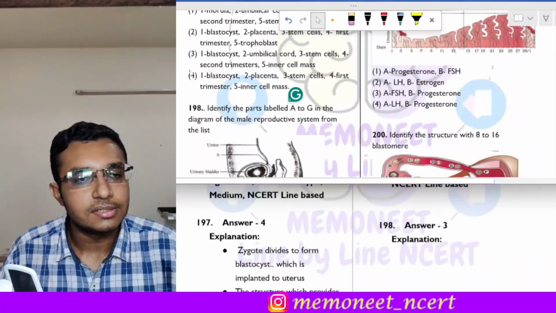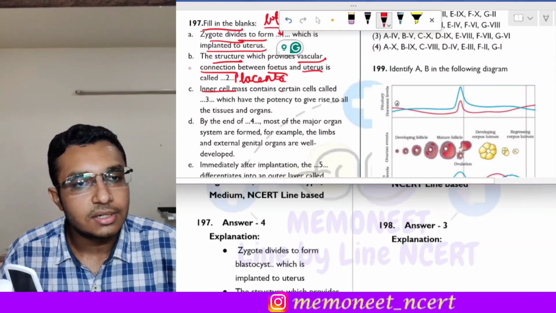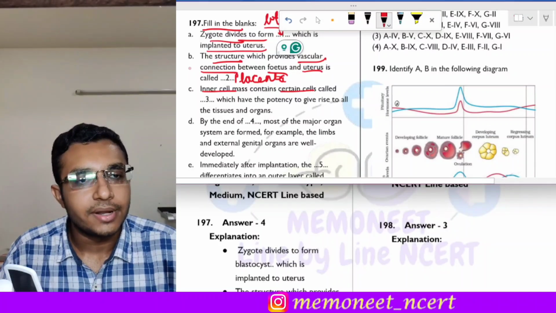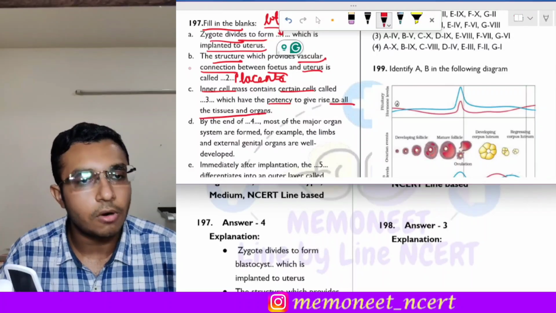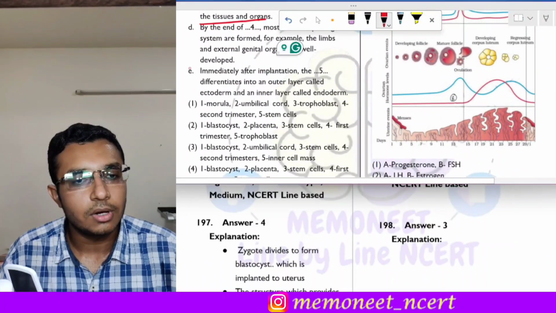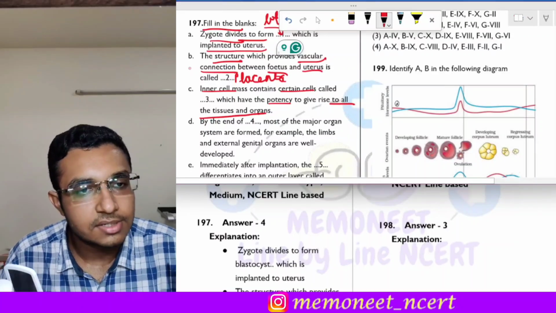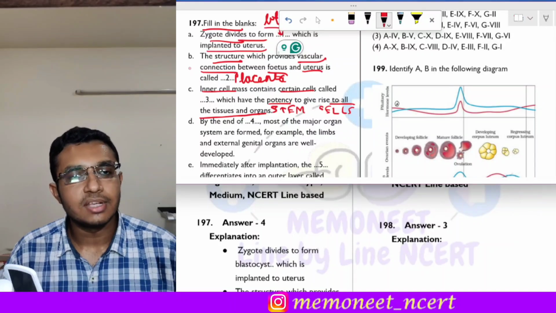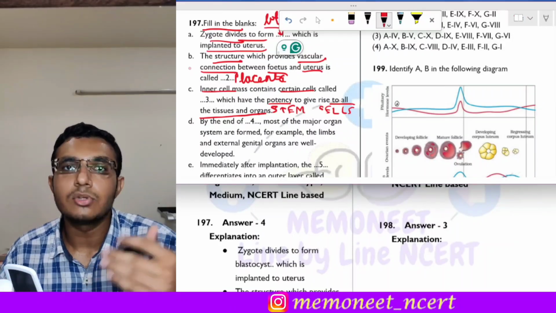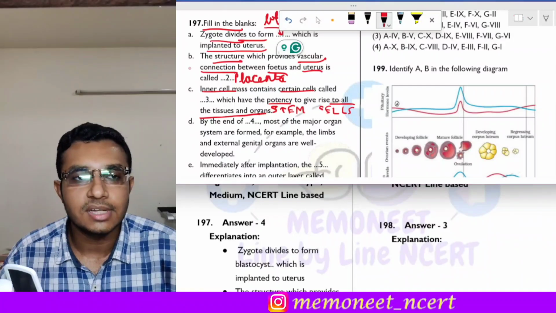The third is: the inner cell mass contains certain cells, which are called dash, and they have a potency to give rise to all the tissues and organs. So which are these cells called? These cells which are found in the inner cell mass are called the stem cells. These stem cells have the potency to give rise to all the tissues and the organs of the body. So third will be the stem cells.